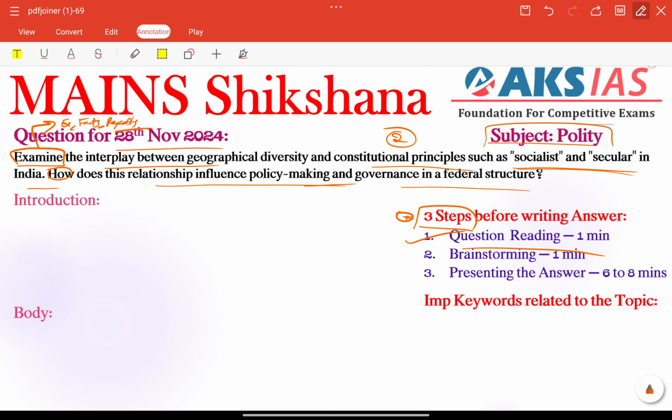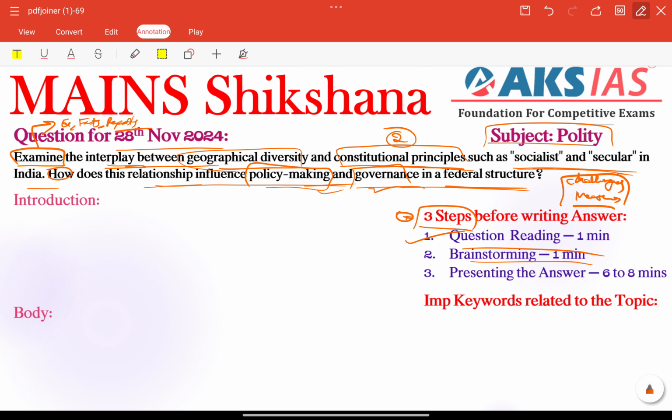First of all, we need to address the interplay between geographical diversity and also constitutional principles such as socialist and secular in India. That is the first part. Next we need to focus on how this relationship influences policy making and also governance in a federal structure. We can write in separate side headings. Other than that, we can give some challenges, and also before the conclusion we can provide some needed measures. So that is the simple structure here.